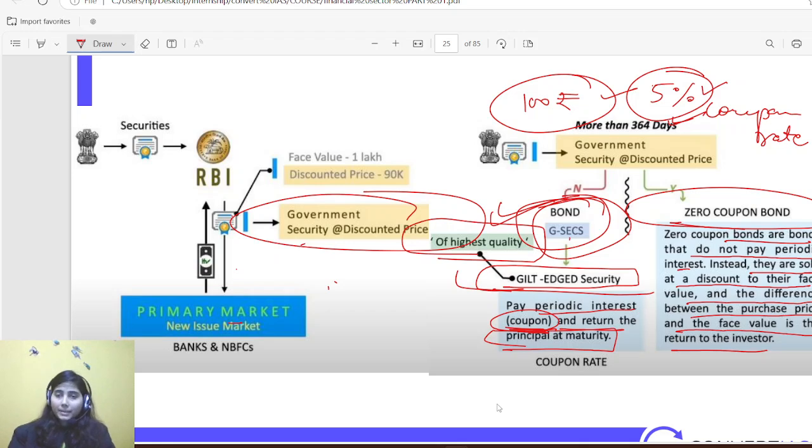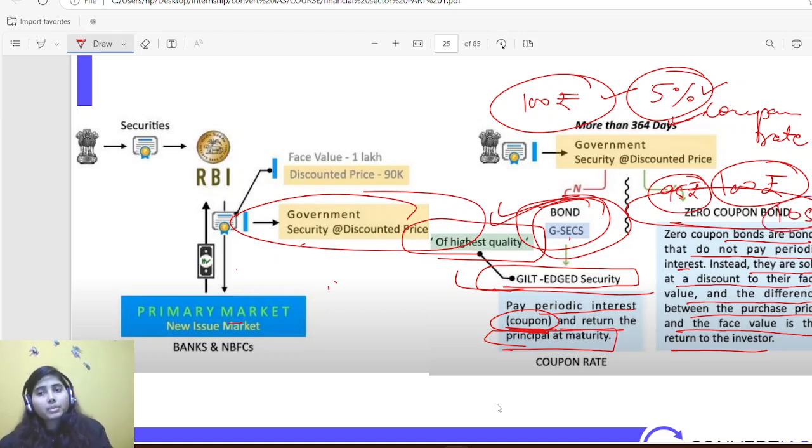Okay, so suppose there is a 100 rupees worth of bond and government has issued it at 95 rupees, and they are saying that after a year, once you sell me this bond back, I'll be paying you 100 rupees only. Okay, so in this process I'll be getting 5 rupees after a year. Okay, so that is called zero coupon bond.